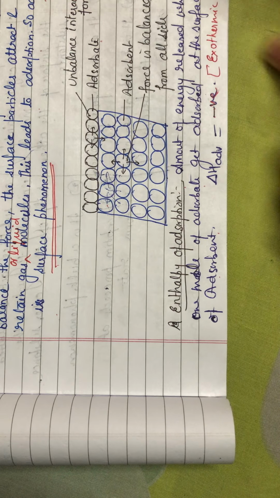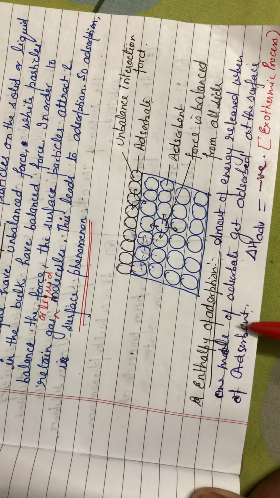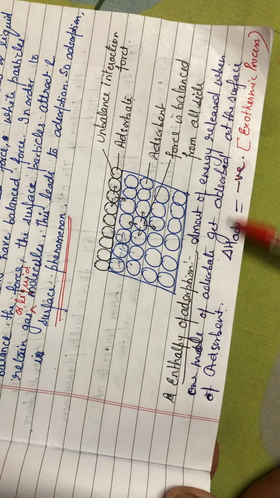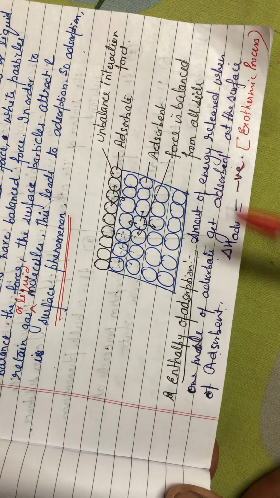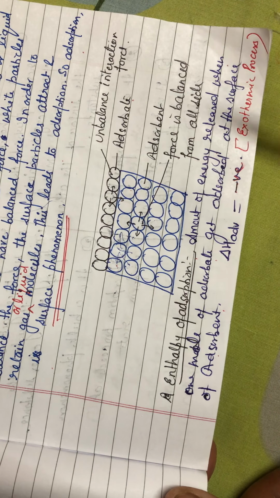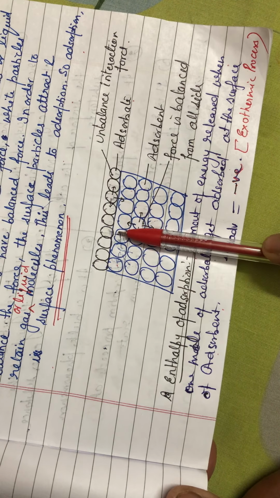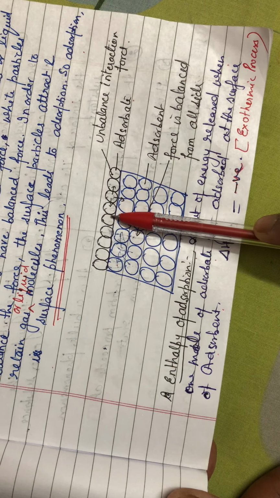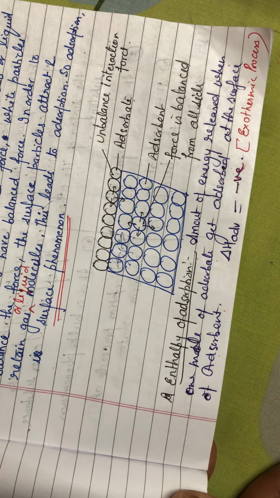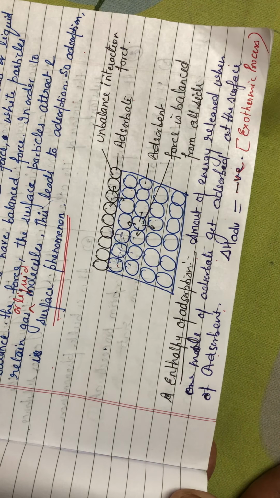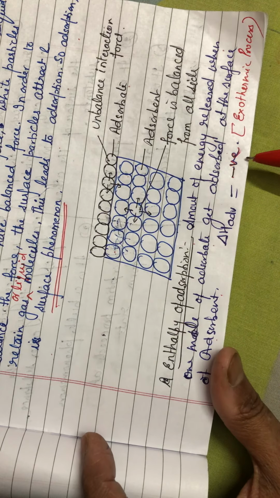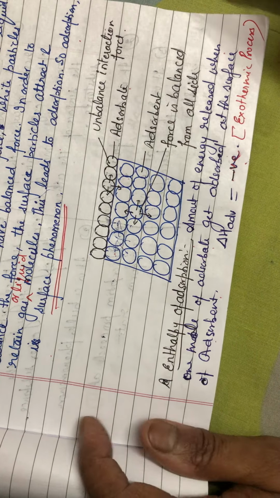So I think you are clear here. Enthalpy of adsorption is always an exothermic process, because in the bond formation between the adsorbent particle and the adsorbate, some amount of energy is released. So this is an exothermic process, and that's why this enthalpy is represented with a negative sign.